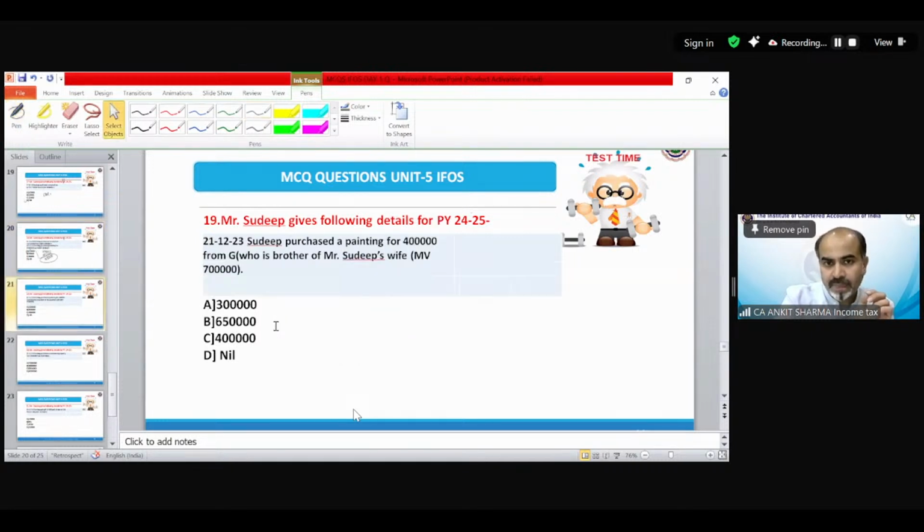Okay. Next. Sudeep gives following detail for previous year, again assessment year 24-25. On 21-12-23, Sudeep purchased a painting for 4 lakh from G, who is a brother of Mr. Sudeep's wife. Market value is 7 lakh rupees. So what should be the correct answer of question number 19?